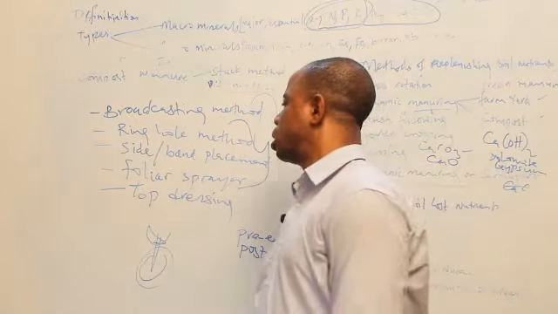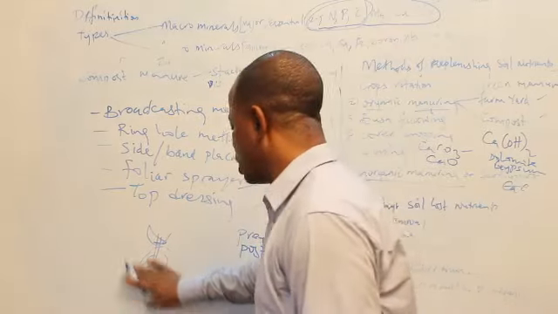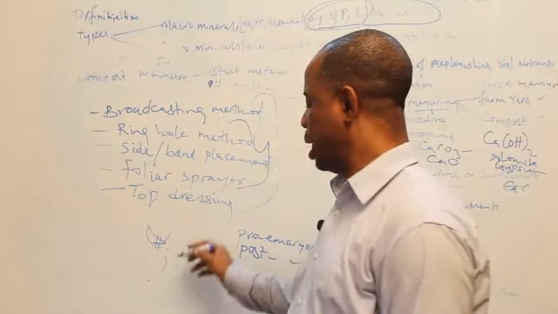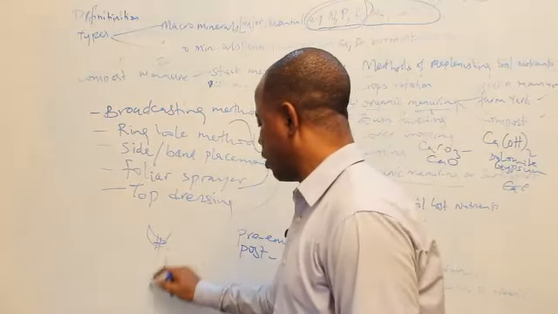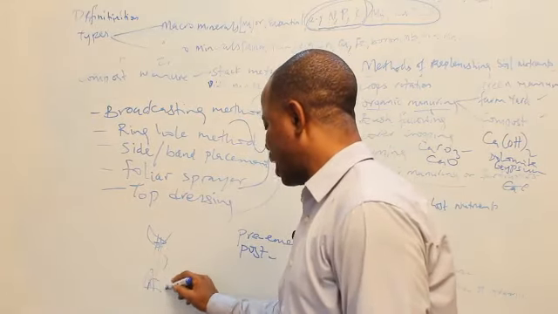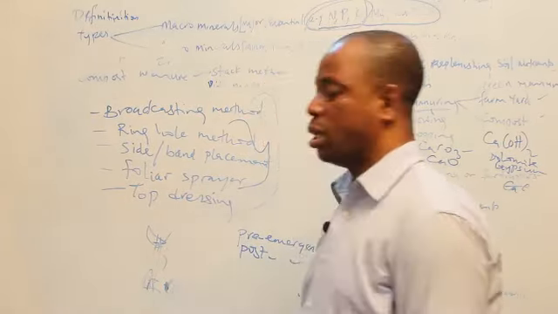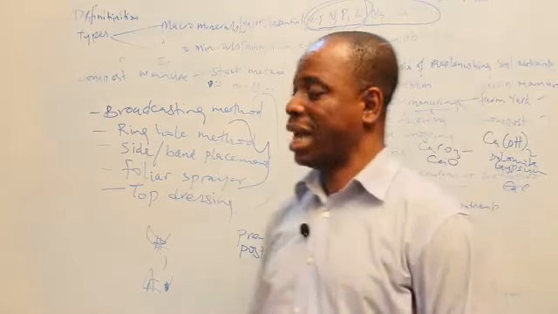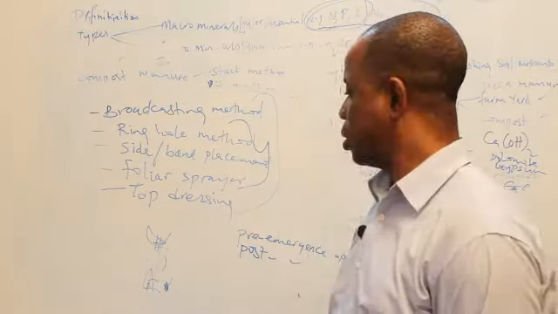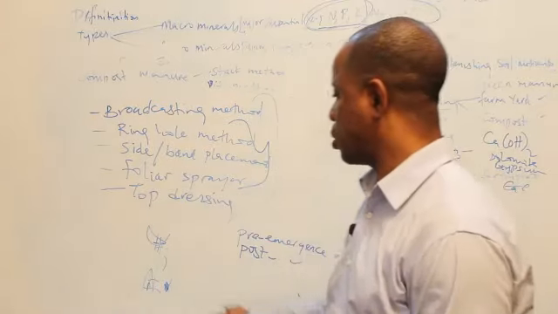The second one is side placement. It means instead of stressing yourself with the hole round about the plant, you don't do that. You just go to the side of the plant. This is the plant. Just go to one side, open the ground, and put the manure there. When you do that, that is called side or band placement. It does the same work as if you are putting it round.